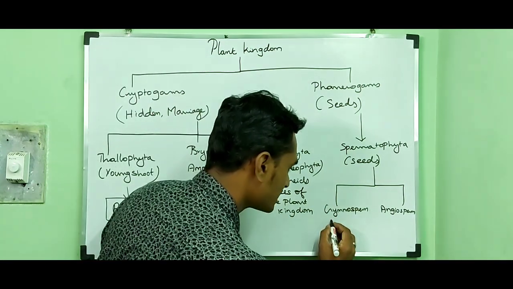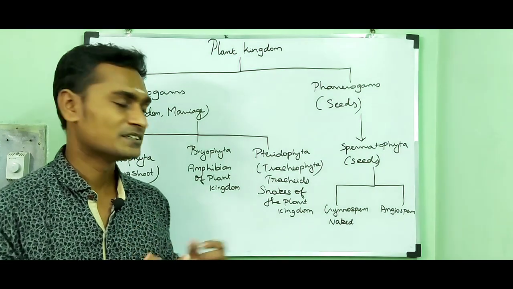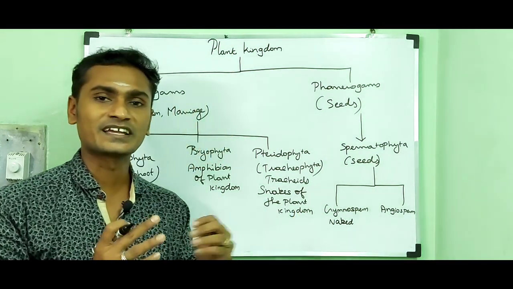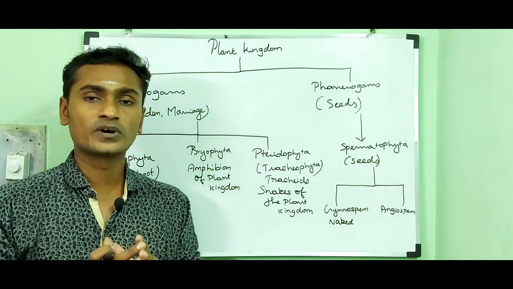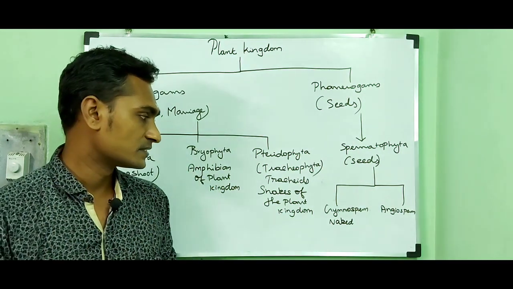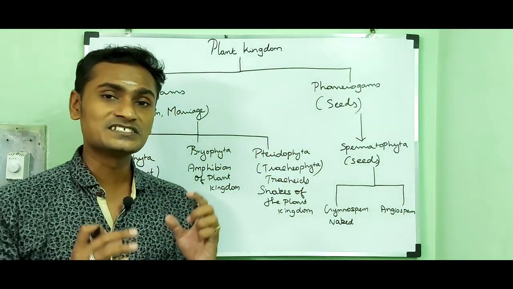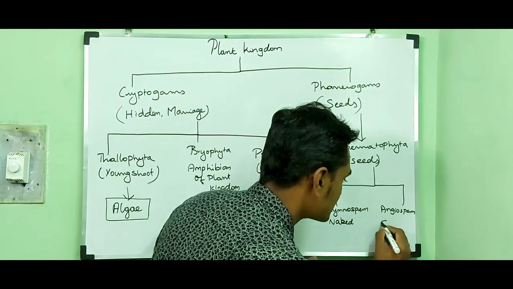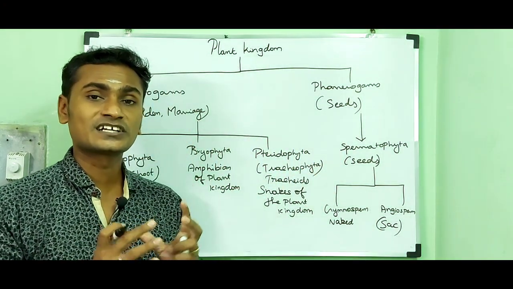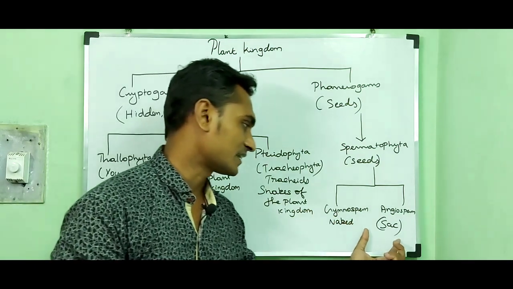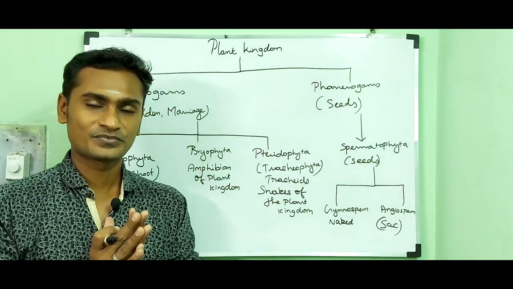Gymno means naked, and sperma means seed. So gymnosperms possess naked seeds. The ovules are not enclosed by the ovary; that is why the seeds are naked. In the case of angiosperms, the seeds are covered. Angio means sac. So the seeds are covered by a sac-like structure, or the ovules are covered by the ovary.